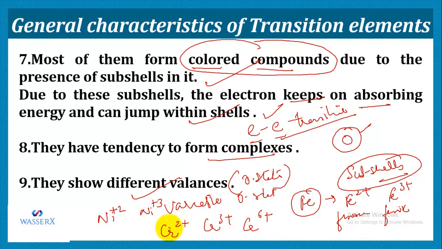And if we talk about the highest oxidation state exhibited by a transition element, that is for osmium. I'll just write the spelling for you. That is for osmium, and the oxidation state is +8. So +8 is the maximum oxidation state which is shown by a transition element. So they have variable oxidation states.